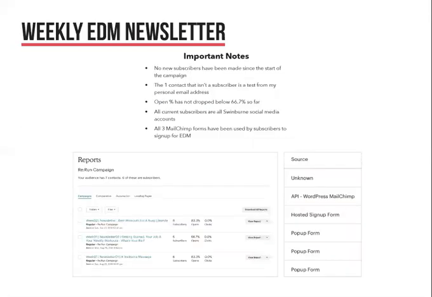The weekly newsletter hasn't achieved any new subscribers since the beginning of the campaign. The 6 that I've got already include the 5 students, with 1 being myself for testing purposes, and my ELA. So not one random person has joined the campaign as of yet, but it is good to know that users have signed up with each of the methods I have used. So 3 have signed up via the pop-up form on the main site, 1 from the embedded MailChimp form API on the contact page, and 1 has signed up from the hosted sign-up form on MailChimp that I linked to in some of my posts.